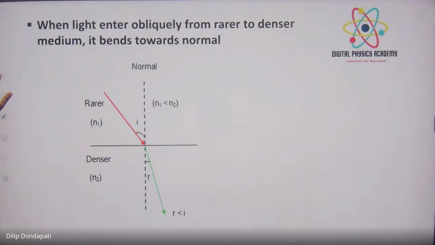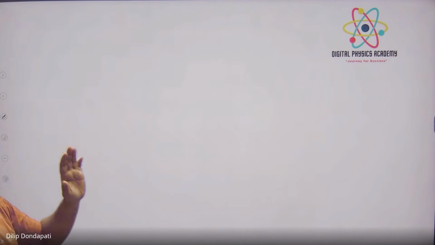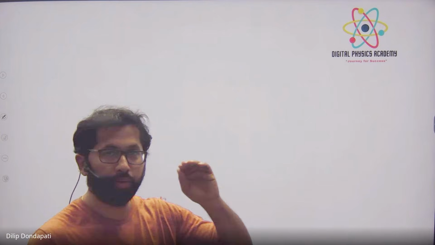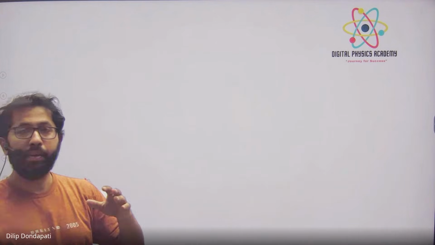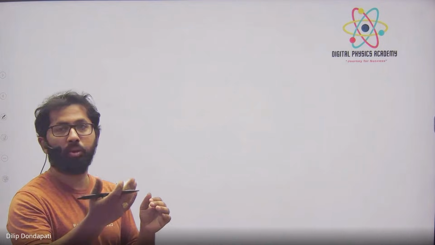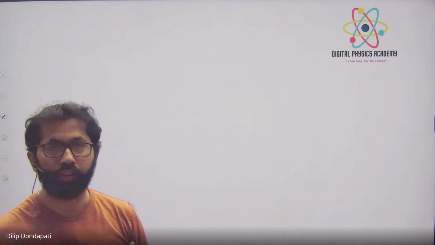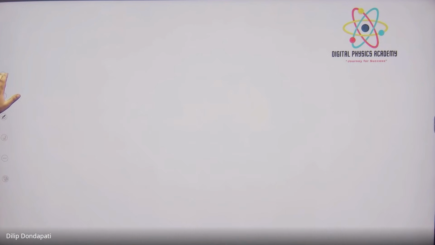Okay. We will now see. I told you when a light is passing from one medium to other medium, it bends. It bends towards normal or away from normal. We will see which is towards, which is away from normal. Okay. So लिखो, condition क्या है?